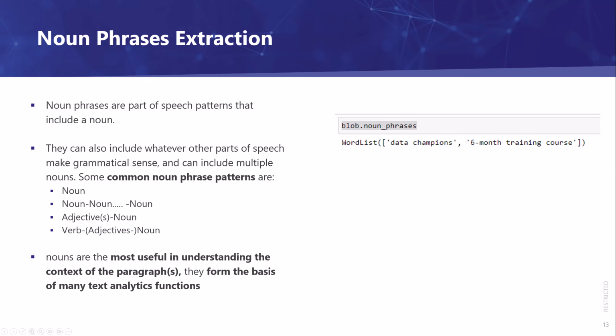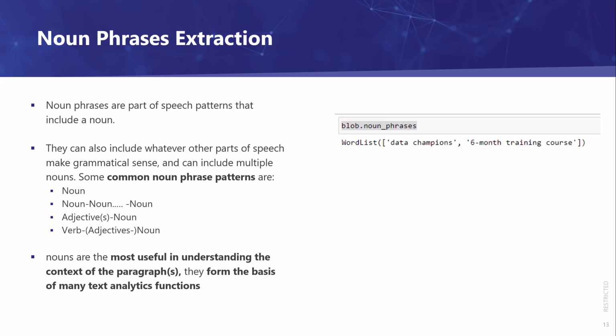Very much related to the first task, the second task is called noun phrase extraction. Noun phrases are basically any part of speech patterns that have a noun in it. These are very useful patterns that normally can help us to understand the context of a paragraph or an article.